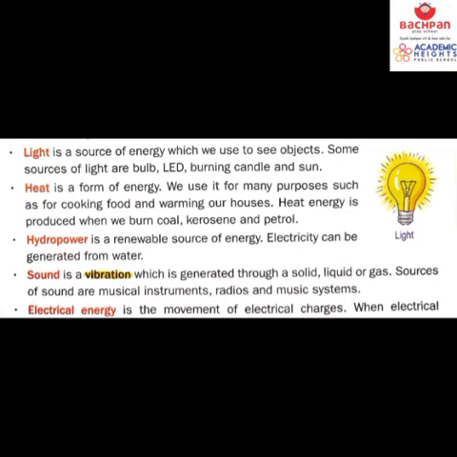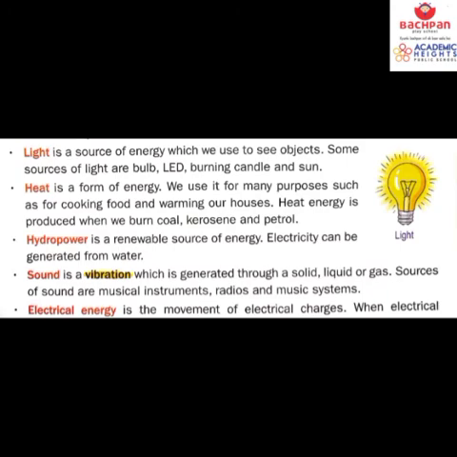Now, bache, let's see one more thing. Do you know the flowing water? Flowing water has a real speed, and the energy that is produced from this flowing water is known as hydro energy. And do remember, this is also known as tidal energy. Due to the speed of this flowing water, electricity can be generated. We have some tidal power plants that generate electricity. And remember, this is also a renewable source of energy.